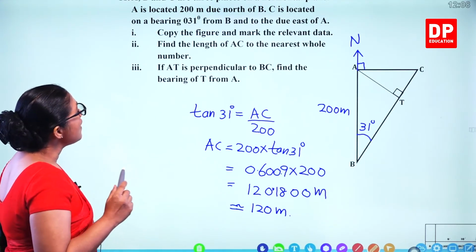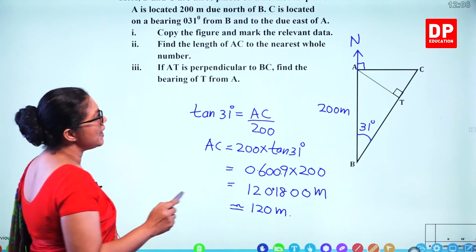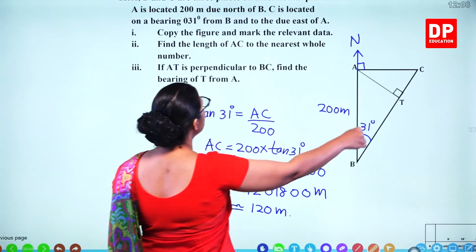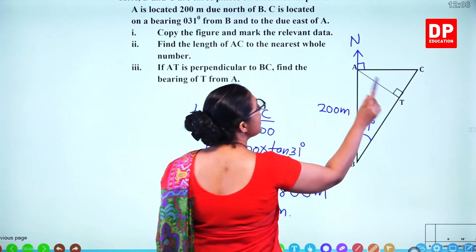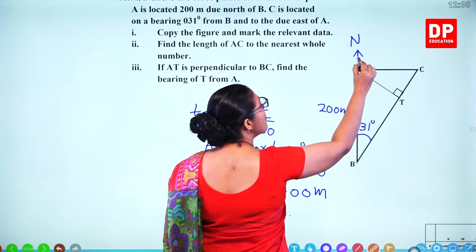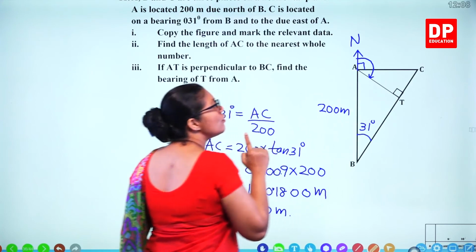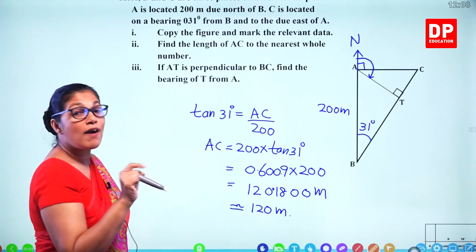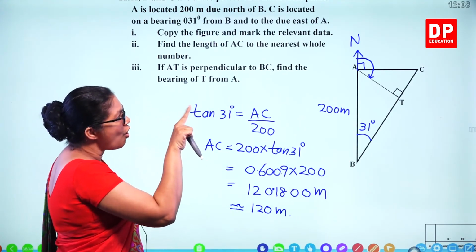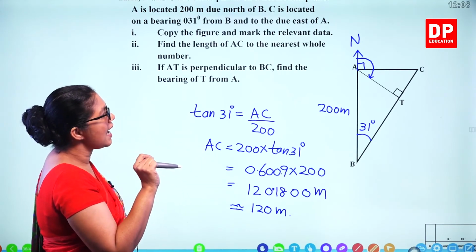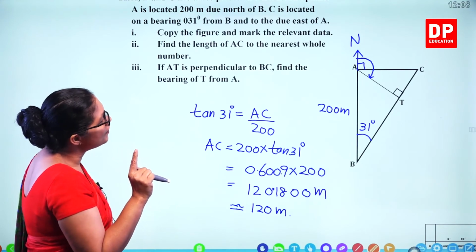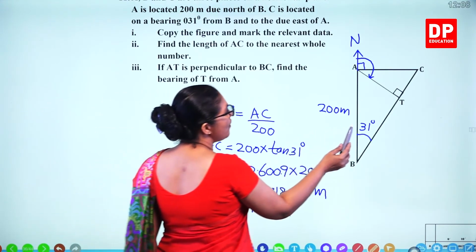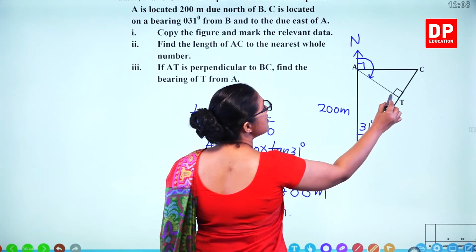Part 3, if AT is perpendicular to BC, find the bearing of T from A. So that means from north, you need to find the clockwise angle. So from north in the clockwise direction, that angle is the bearing of T from A. So what's the value? We know that this is 31, this is 90.